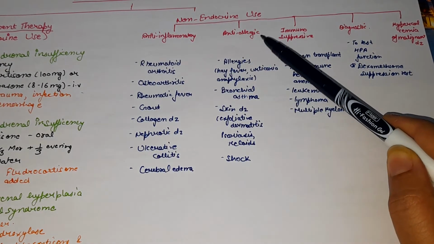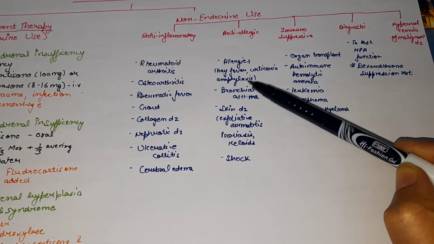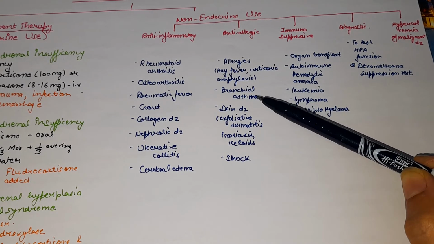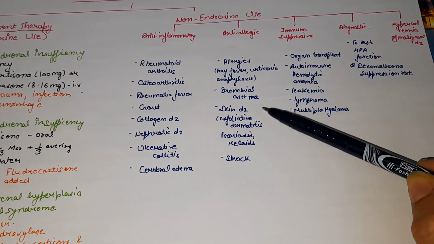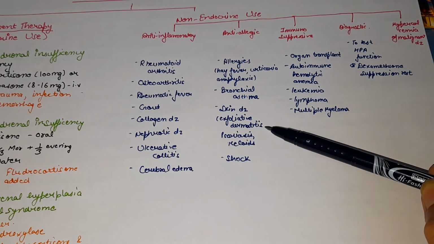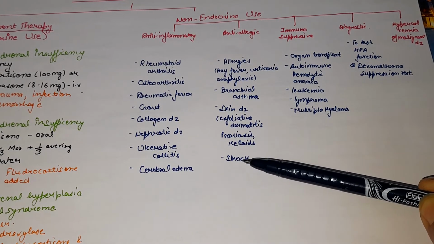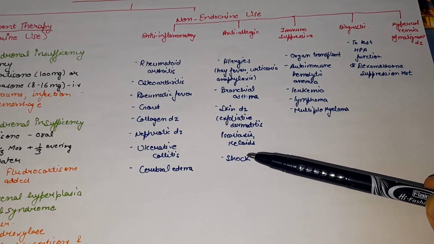Next, as an anti-allergic, they are used in the treatment of allergies like hay fever, urticaria, anaphylaxis, and bronchial asthma, because they inhibit the release of inflammatory mediators like leukotrienes and prostaglandin. They are also used in the treatment of skin diseases like exfoliative dermatitis, psoriasis, and keloids. And they are also used in the treatment of anaphylactic shock due to the release of histamine and